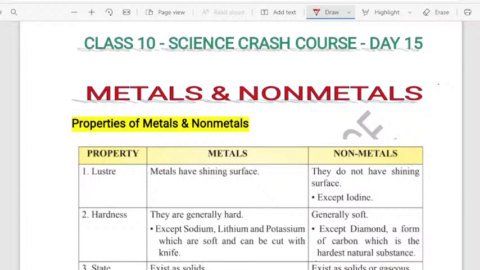Today I'm starting the day 15 crash course for the lesson metals and non-metals. Dear students, as you know, we have successfully completed 14 days of crash course for your SSLC 2022 board examination preparation.